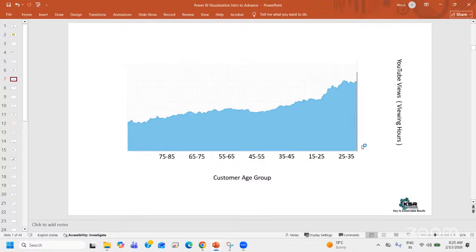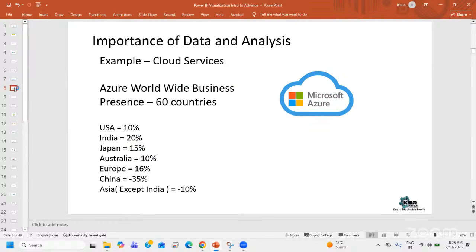You may not have written anything in the background. There is no information written here, only this visual is speaking a lot of information. So that's an impact. Now, let's try to see how business intelligence really works.